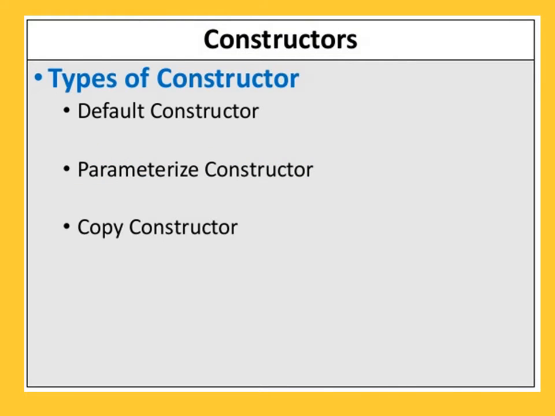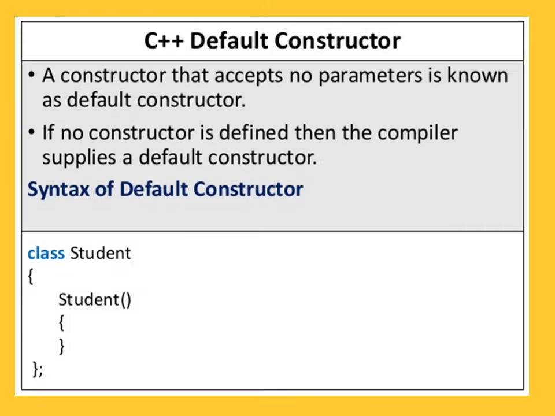Then there are different types of constructors. Following are main types of the constructor. First, default constructor. Second, parameterized constructor, and third, the copy constructor. We will see one by one in detail. Now we will see the first constructor, that is the default constructor.